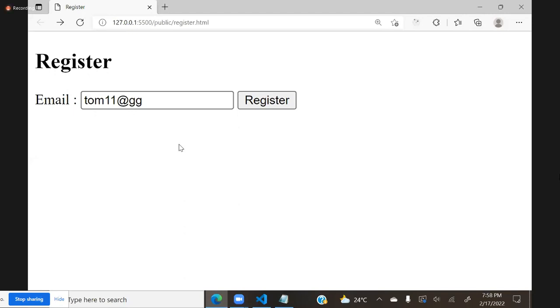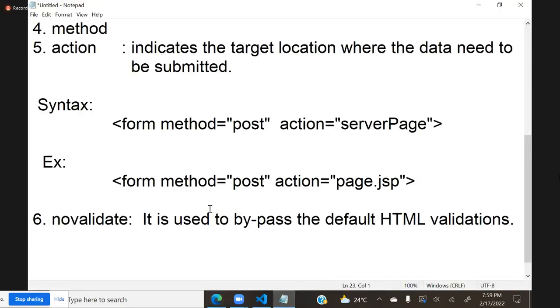We write validations manually because it is not satisfying. This validation will work, our validation also will work. We don't want both to work. We want only one. Either use HTML validation or use your validation. Then bypass the HTML validation. We can bypass the HTML validation by using no validate. That is the concept actually.